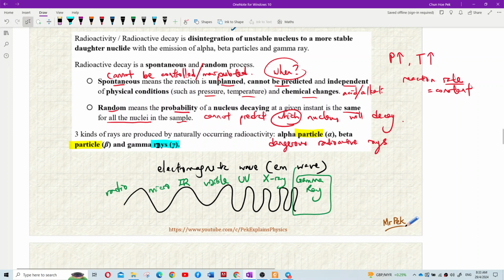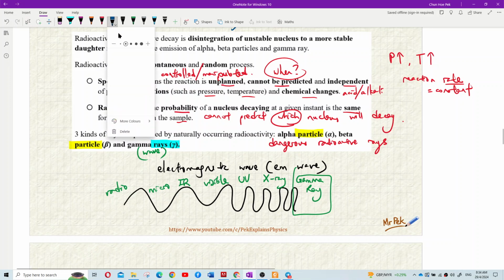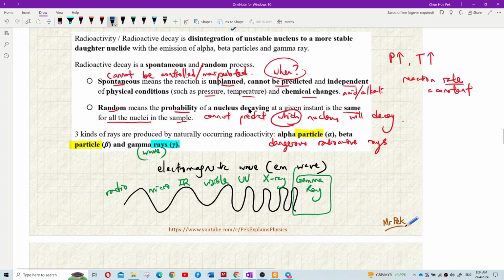So only gamma is actually a ray, like a wave. The rest, alpha and beta, are called particles, because they are just particles. Only gamma is a wave. Alpha is actually a helium particle, helium-4, and beta actually is an electron.